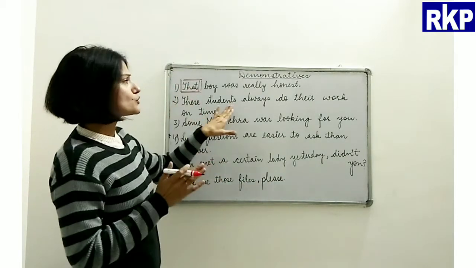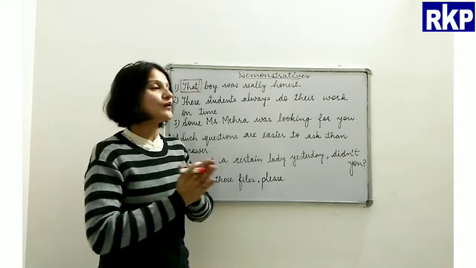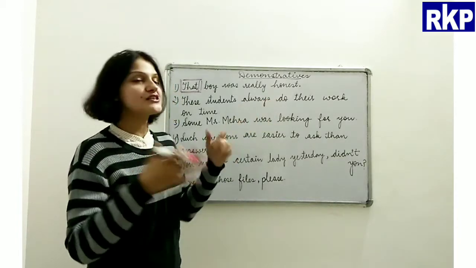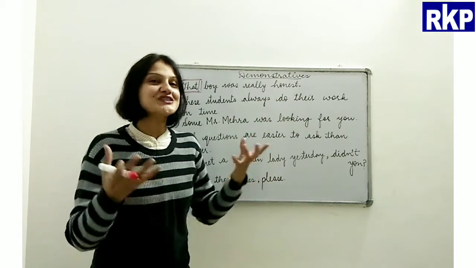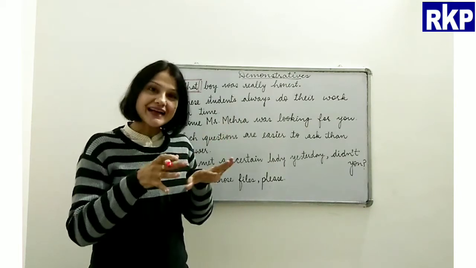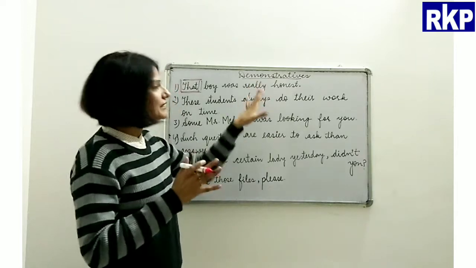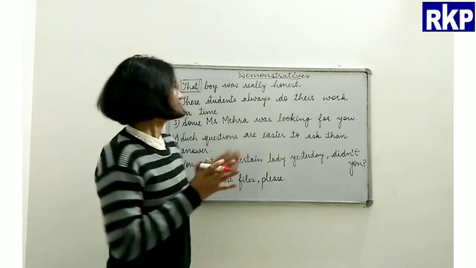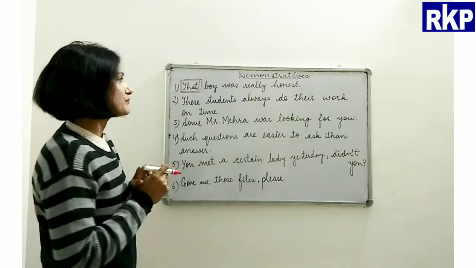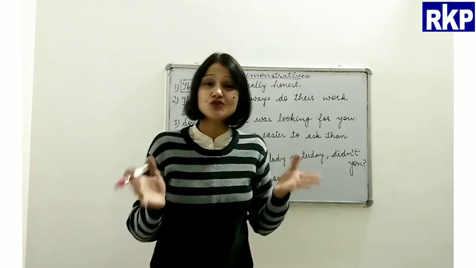Then, these students always do their work on time. Now, beta, in a few sentences you may find more than one type of determiner, but right now in these sentences we will be focusing upon demonstratives only, right? Okay, these students always do their work on time. Now, which students? Who are those students?